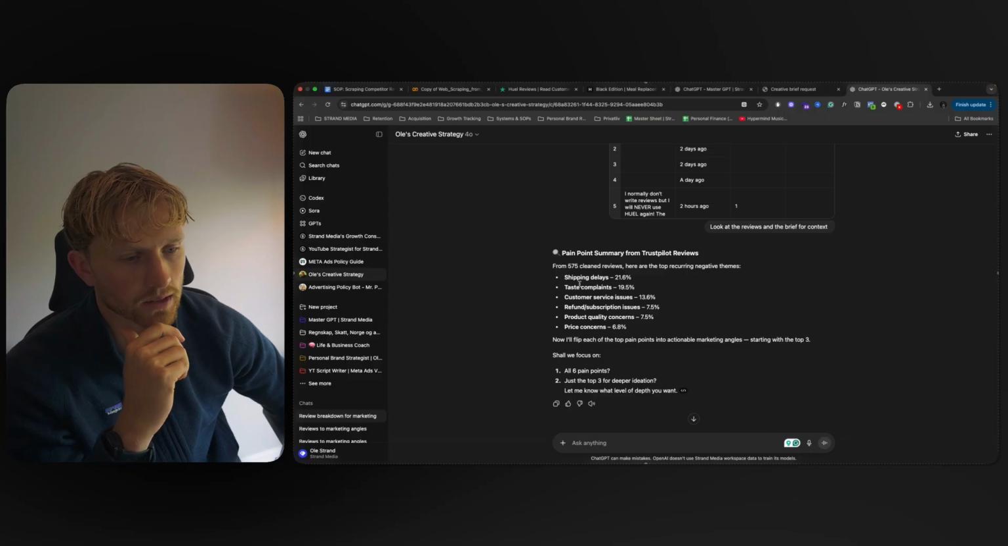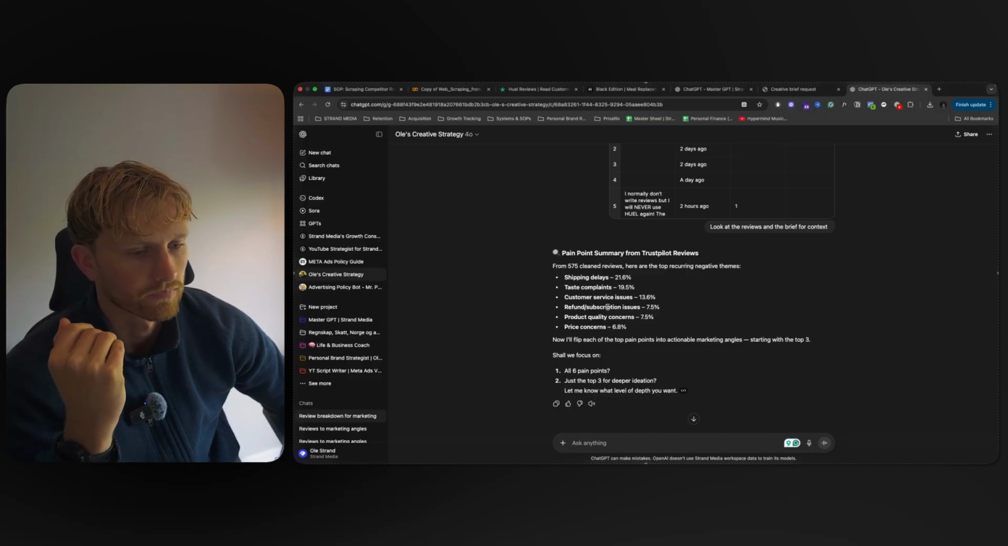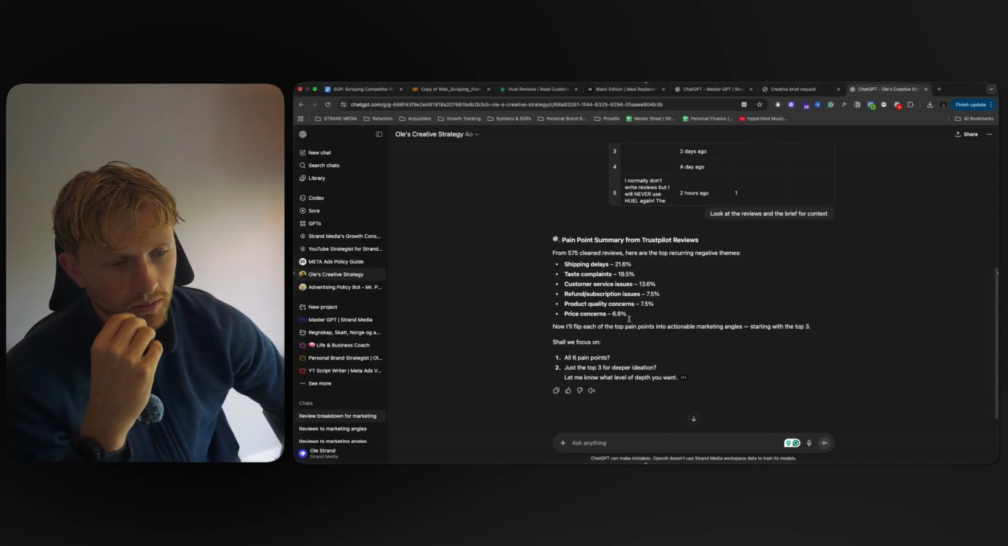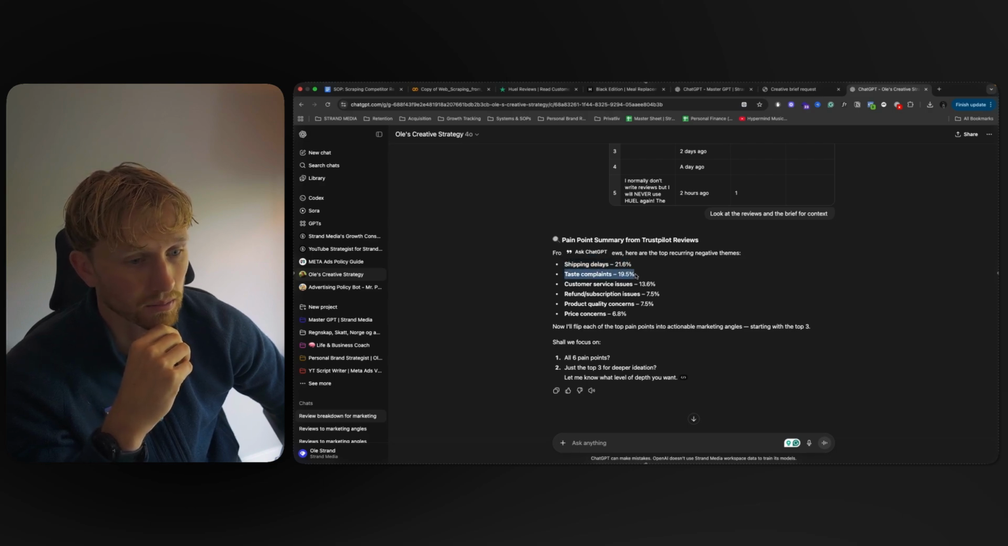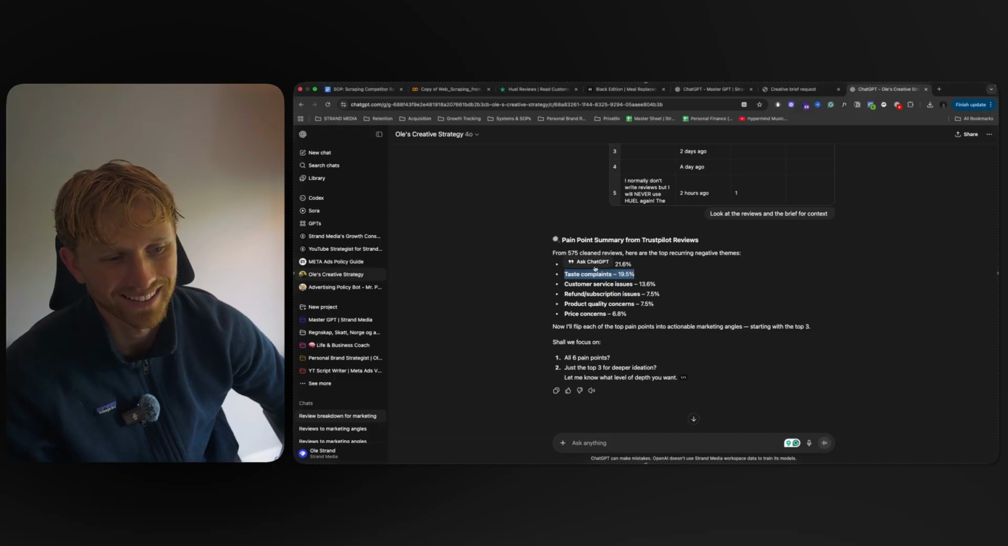So the first thing we get is just a breakdown of what type of concerns people have and what they're not happy with. So for the negative themes, it's shipping delays, taste complaints, right? So if we're a competitor, we can lean into taste. Customer service issues, that's very normal, refund. Product quality concerns and price concerns, okay?